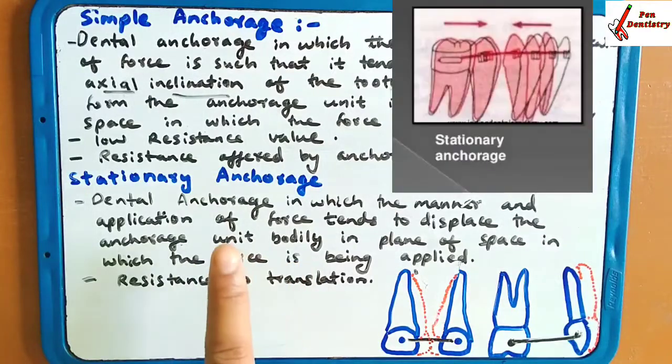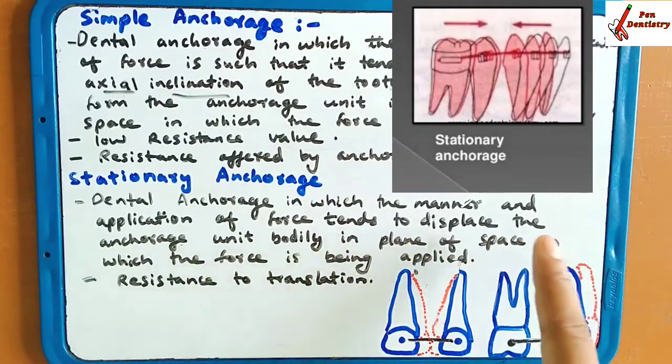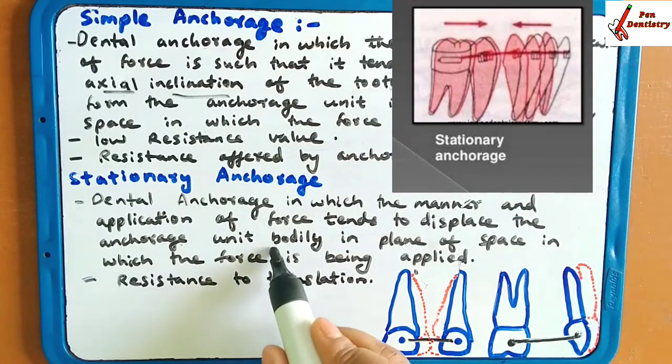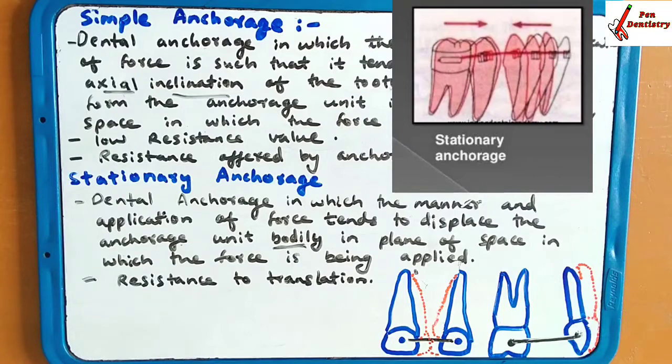Stationary anchorage. This is dental anchorage in which the manner and application of force tend to displace the anchorage bodily. Bodily movement is taking place in the plane of space in which the force is being applied. For example, if you want to pull the maxillary incisors or mandibular incisors, you are going to apply the anchorage up to the molar, so that bodily movement will take place.